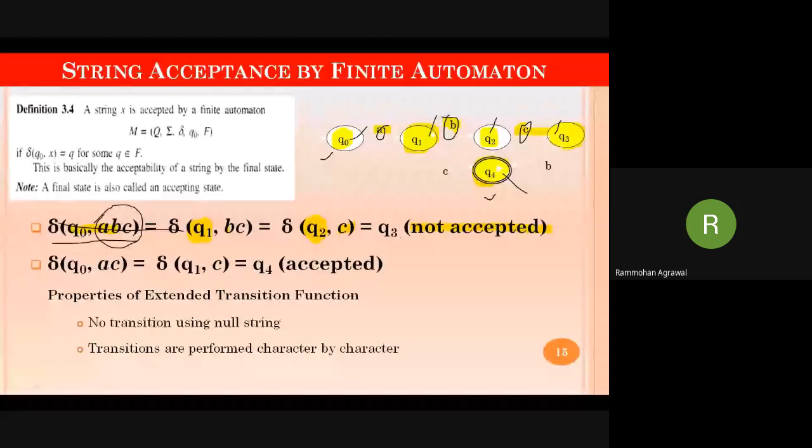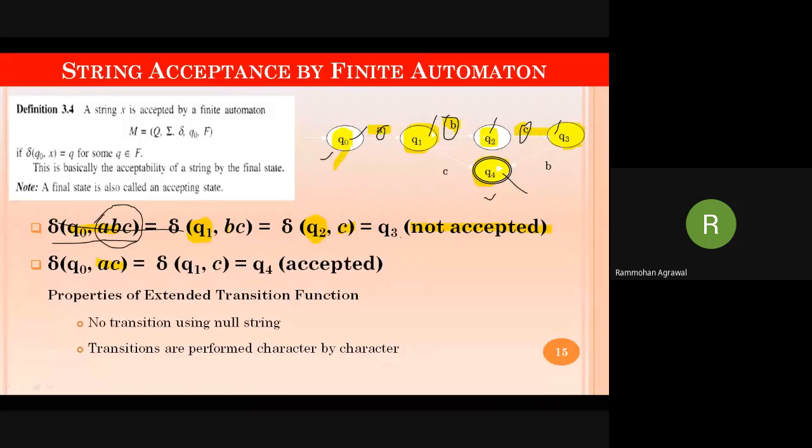If we try to check the same system with another example, suppose that example is AC. The starting state is again Q0. We apply input A at state Q0 and we will come to state Q1.